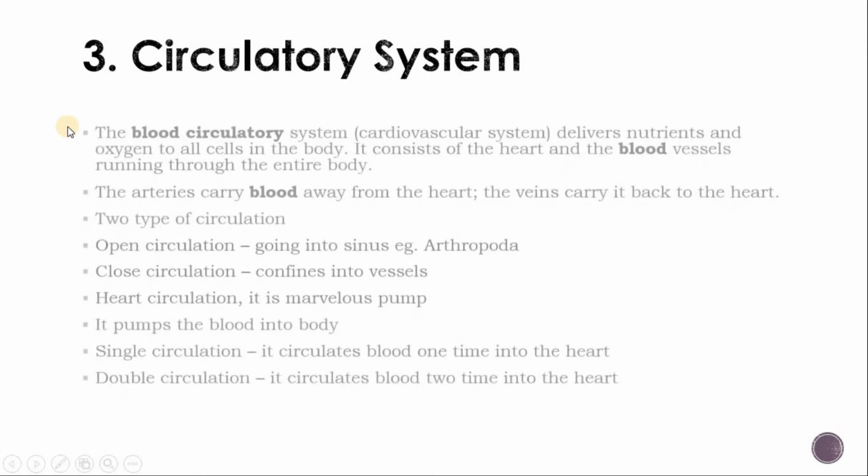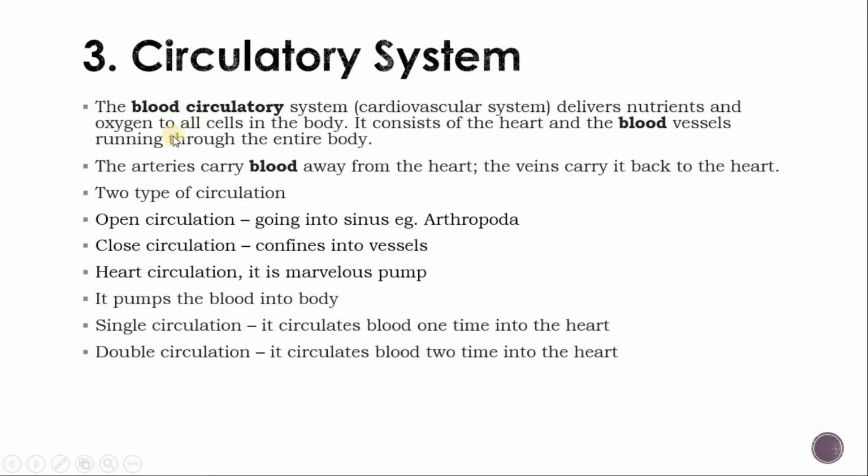Now we are going to the third system, the circulatory system. What is a circulatory system? The circulatory system, or blood circulatory system or cardiovascular system, delivers nutrients and oxygen to all cells inside the body. It consists of the heart and the blood vessels running through the entire body. The arteries carry blood away from the heart. The veins carry it back to the heart.